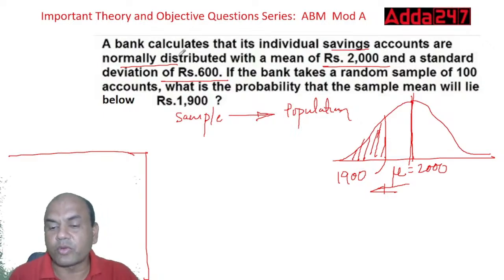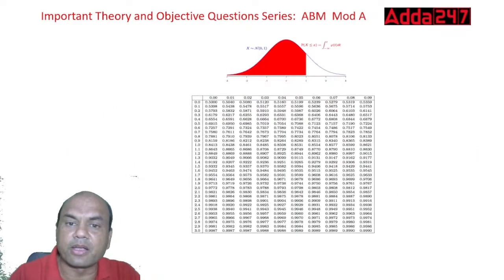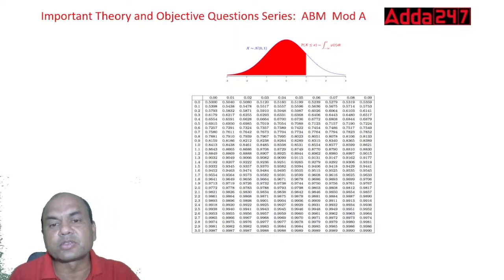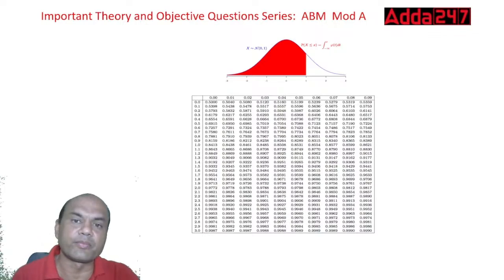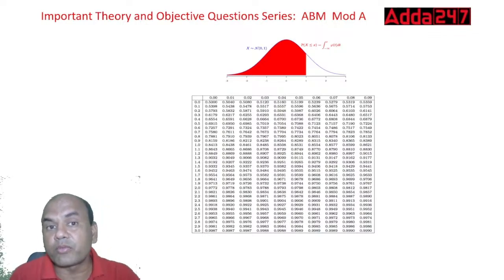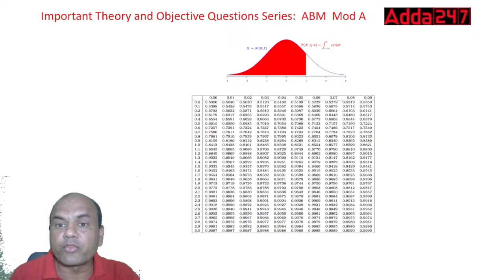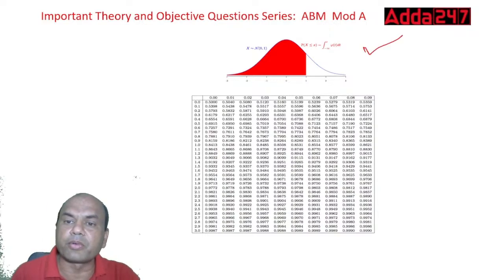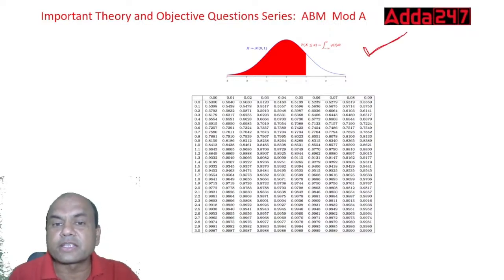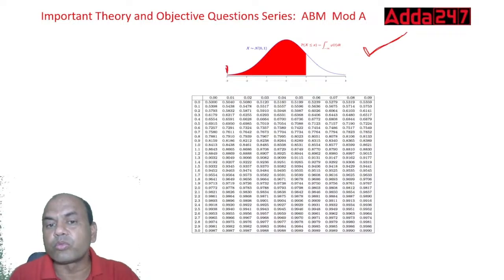Now how do we find the area over here? Let me give you some hint. In the exam also, they will give you this normal distribution table. What you have to check is the upper figure over here. This figure is very important. If the figure is given this way, it means it is starting from this point and moving to the right side.